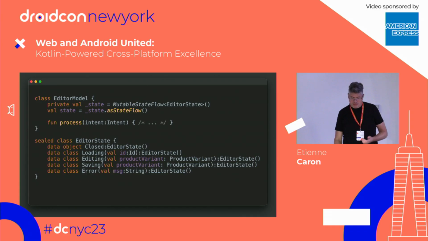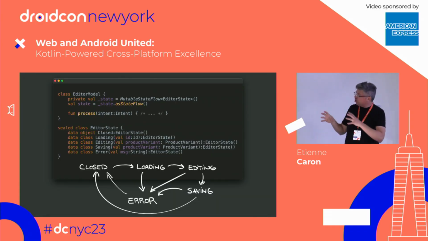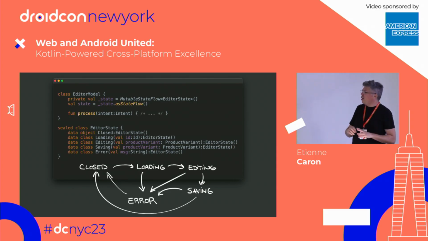So to get a better feel on how that would work, the diagram here is a bit rough, and it could actually change depending on what you want out of your state machine. But for example, you could imagine that your model goes through these different states, right? It's only allowed to go from a closed state where if you spy on the sealed class, you realize that when that model is closed, it takes almost no memory, right?